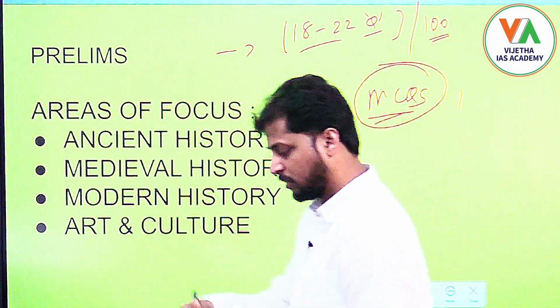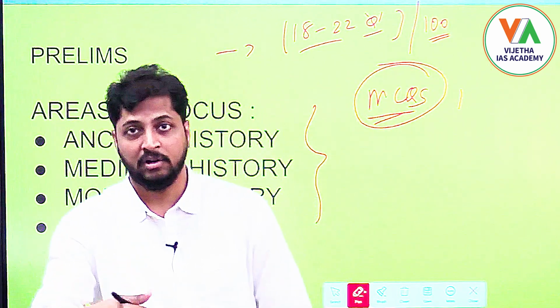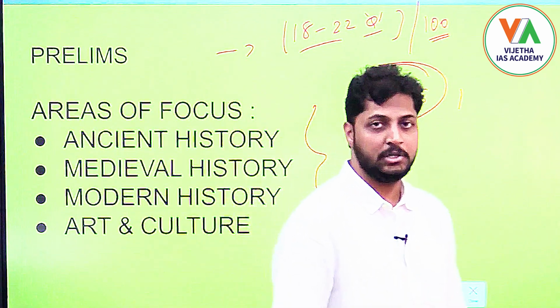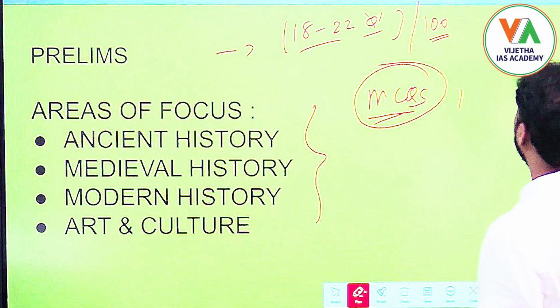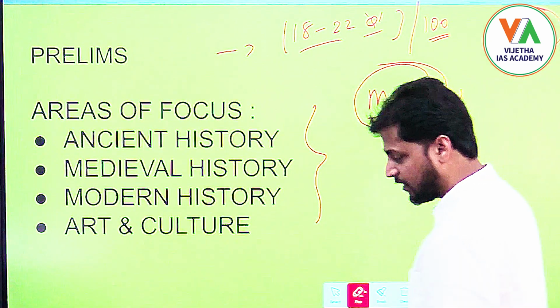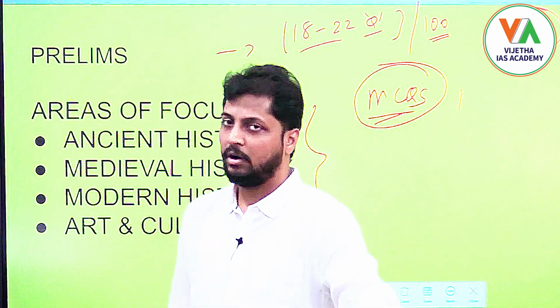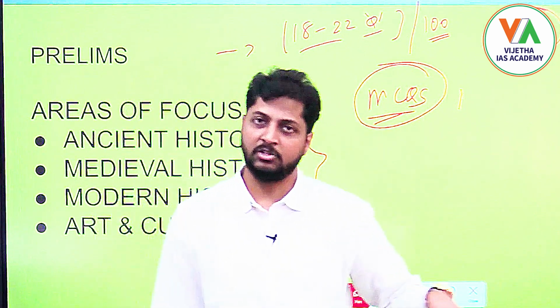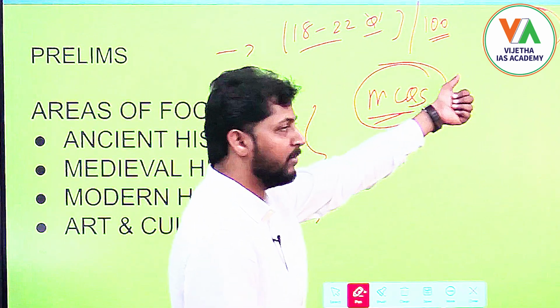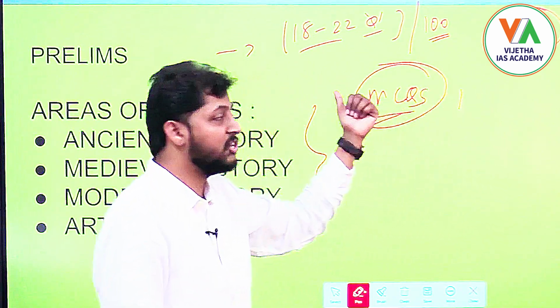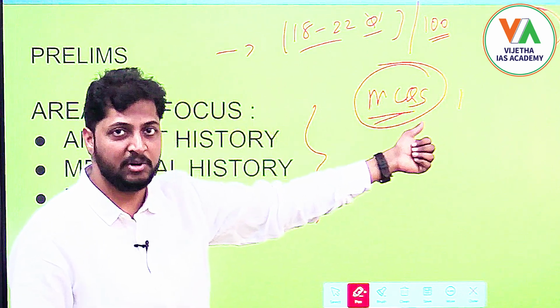That means it lies anywhere between 18% to 20%, right? So on average you can get 40 marks out of 200 marks in the prelims, which, according to the nowadays trend, is almost equal to half of the cutoff marks, right? So that is the major chunk that history plays in the prelims examination.